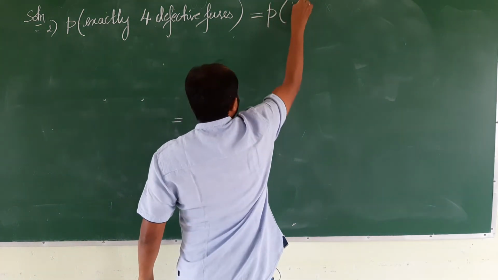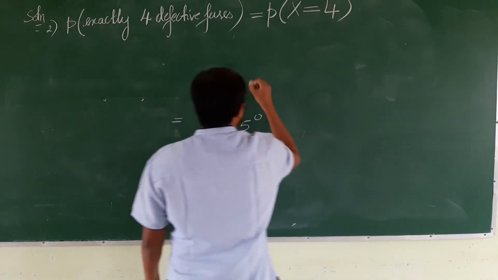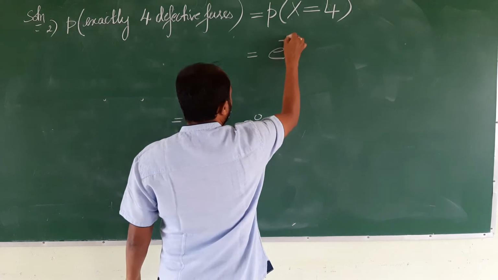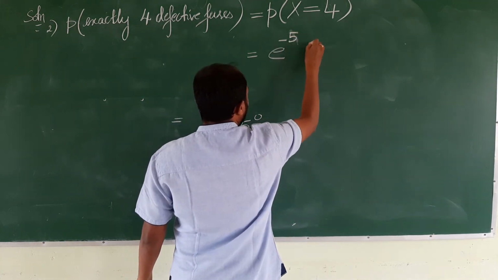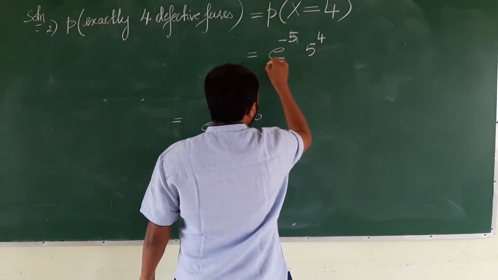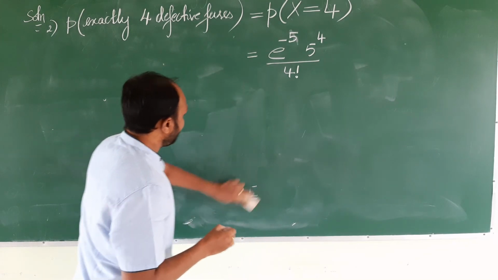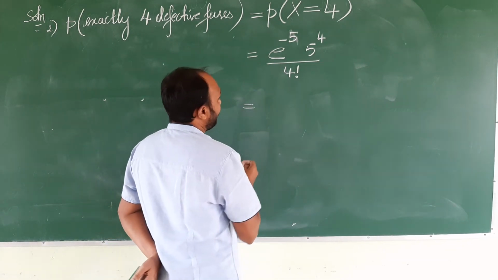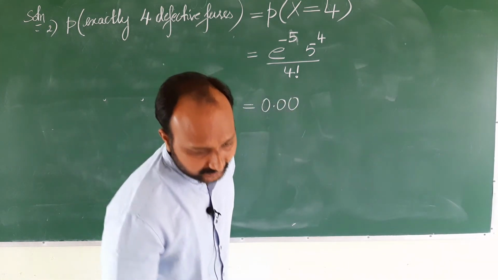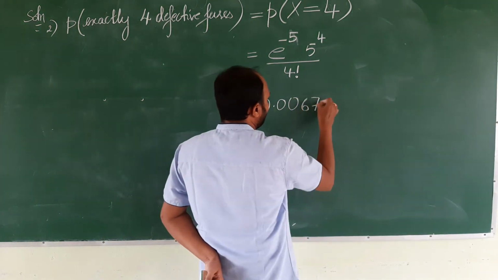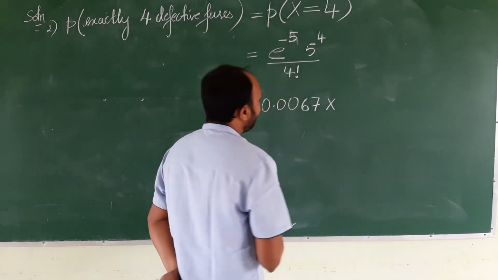Probability of exactly 4, so the random variable x will take the value 4. That is e power minus lambda. What is the lambda value? Minus 5, and 5 to the power, that is lambda to the power 4, by 4 factorial. That is e to the power minus 5, which is 0.0067 according to the Poisson distribution table, into 5 to the power 4.